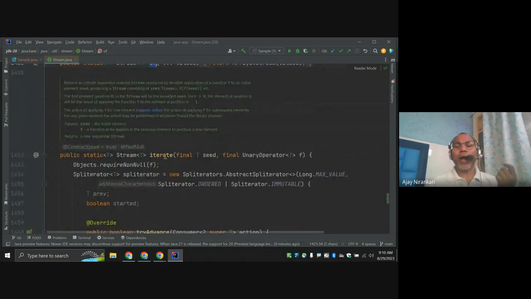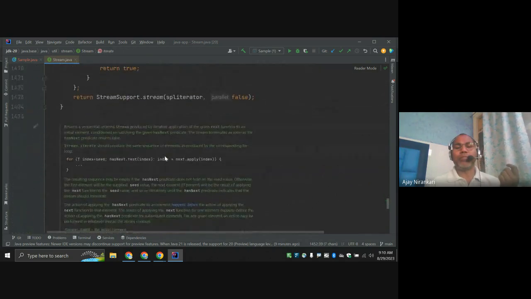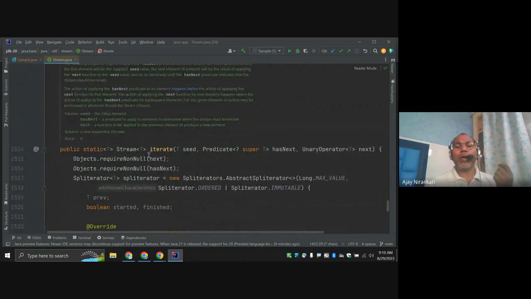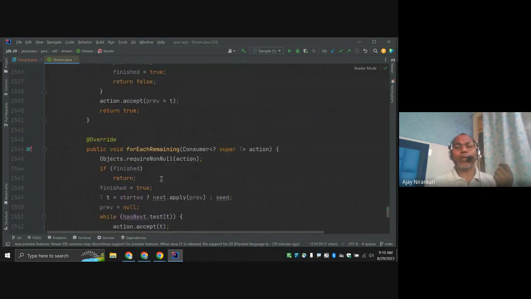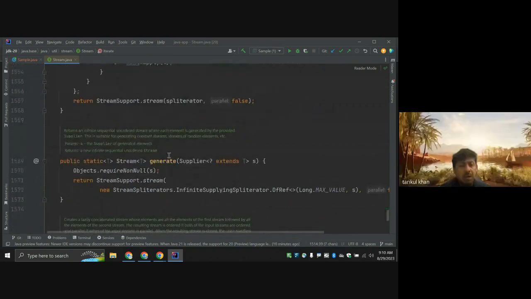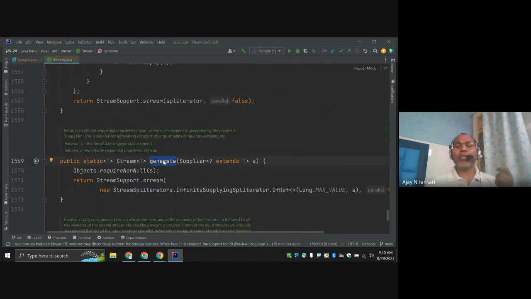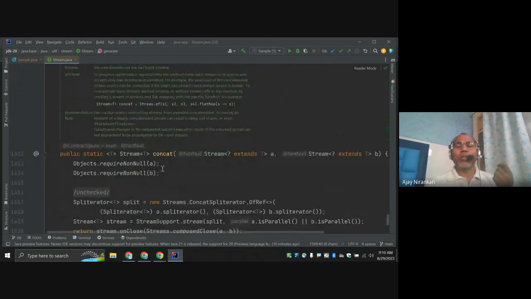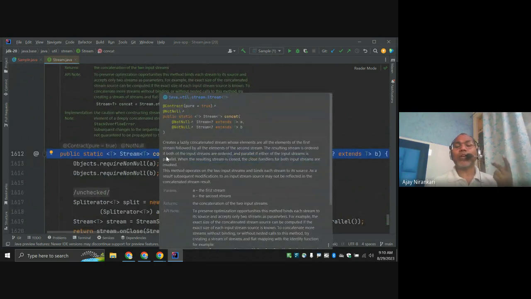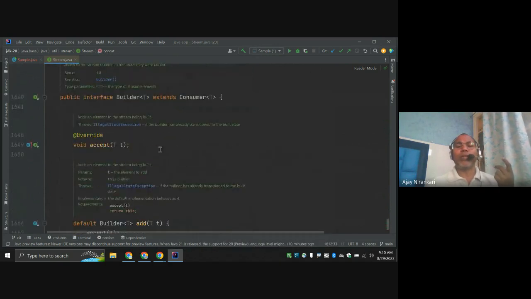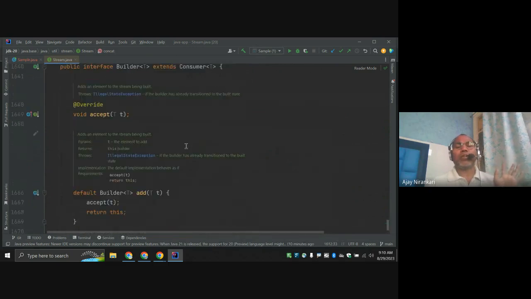These are iterate, where I am going to give a supplier, an overloaded iterate method, and generate. This is concat, meaning two streams can be concatenated to each other. So this is done.